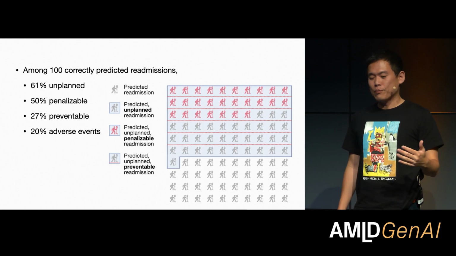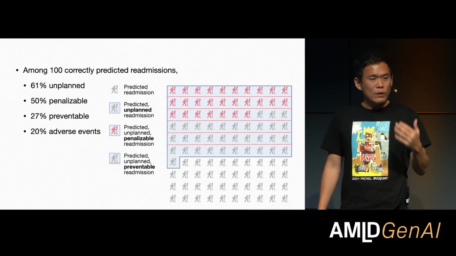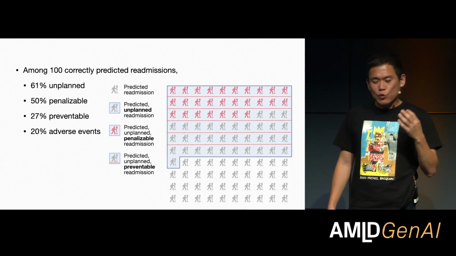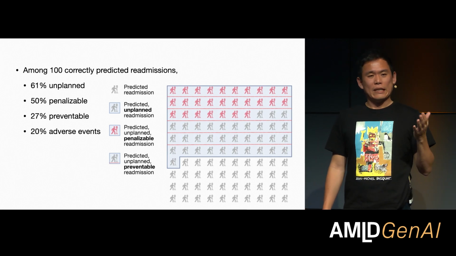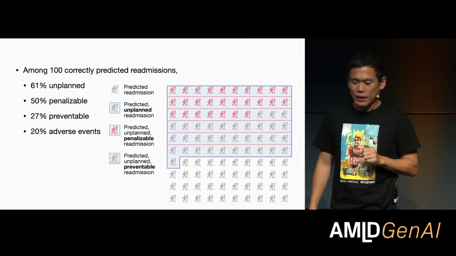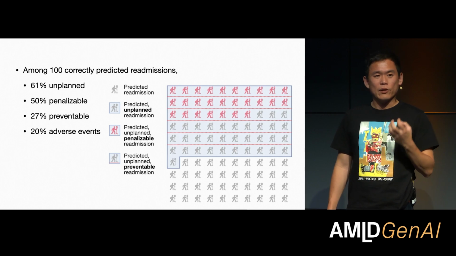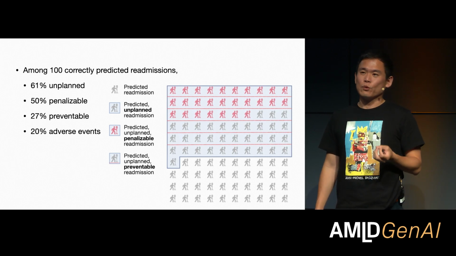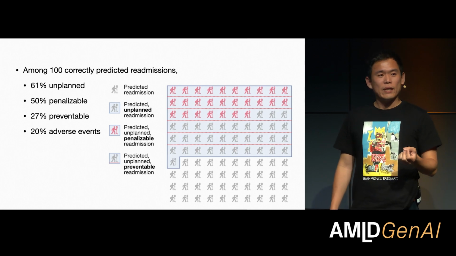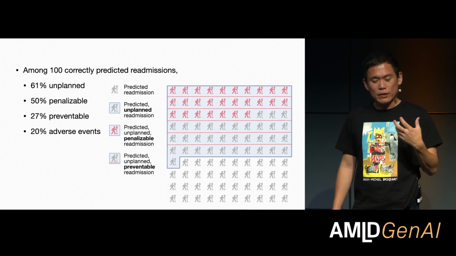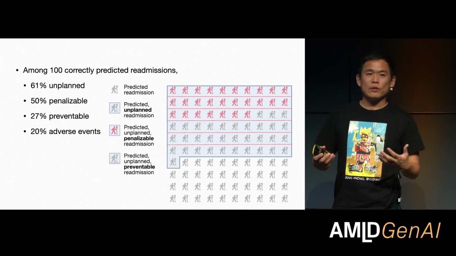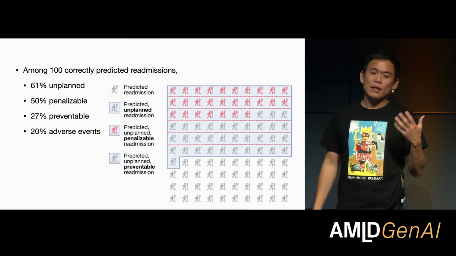And then 27% were preventable, only if the clinician could get a second opinion on the fly. And then 20% of them, unfortunately, experienced an adverse effect or, in fact, died after the readmission. This really tells us that there is a signal these predictive models are giving us that we can use to make better decisions and also adapt our care to ensure that patients are not readmitted more, and that patients are treated better.